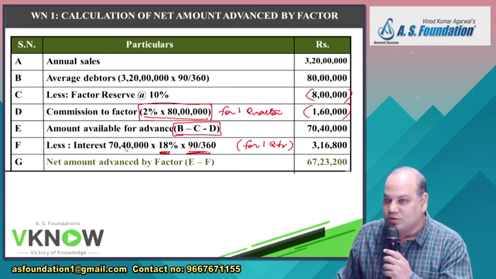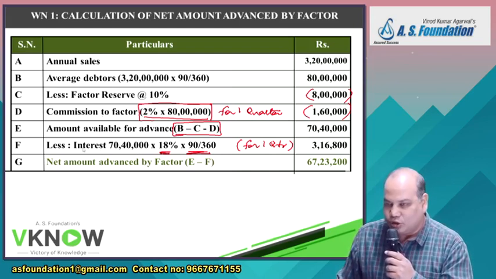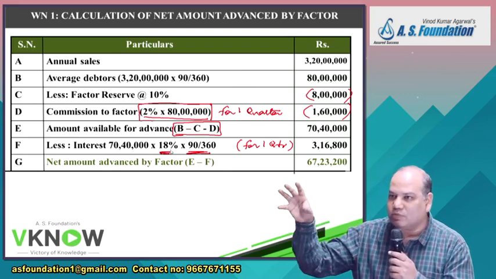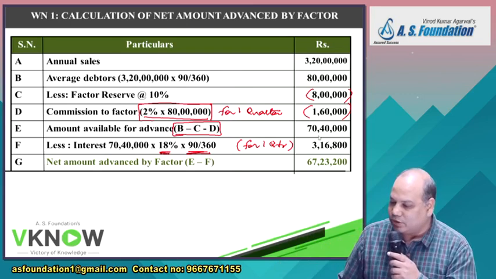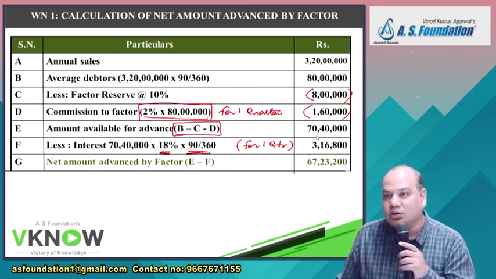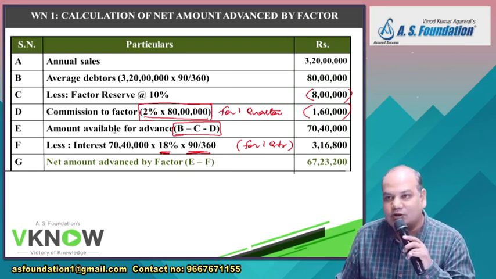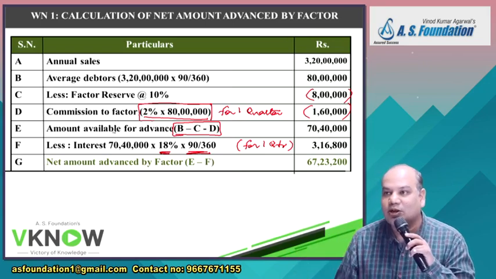If the question says commission is collected upfront, interest is collected later, then don't deduct interest here. Of course, interest will be a part of cost, but the amount of advance will be 70 lakh 40,000. In some exams, they have said interest will be collected upfront, commission will be collected later. Then what I'll do?